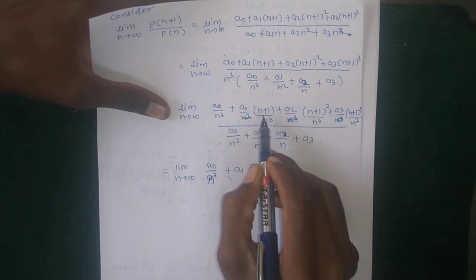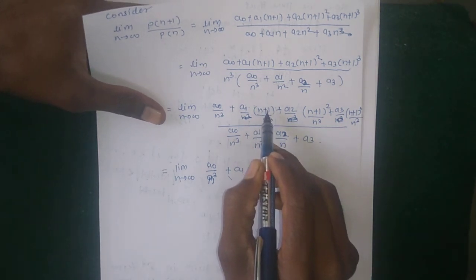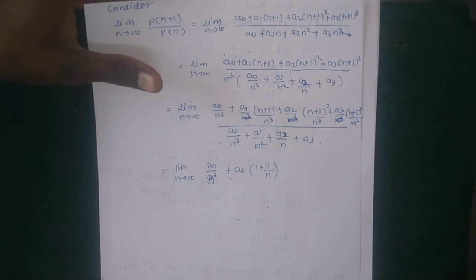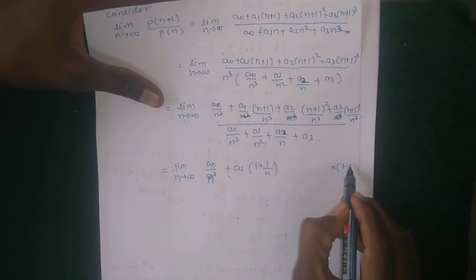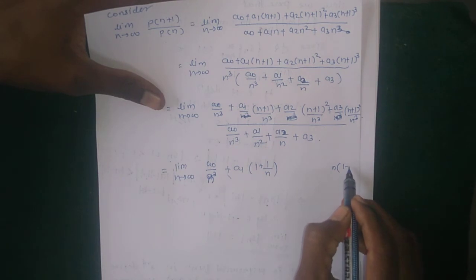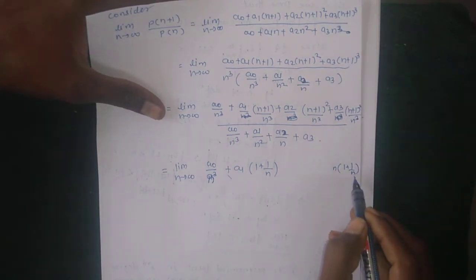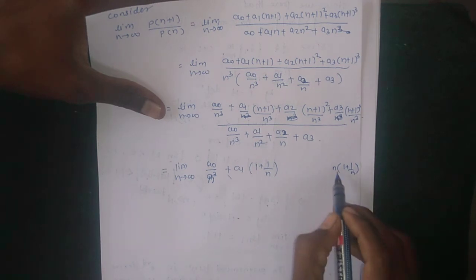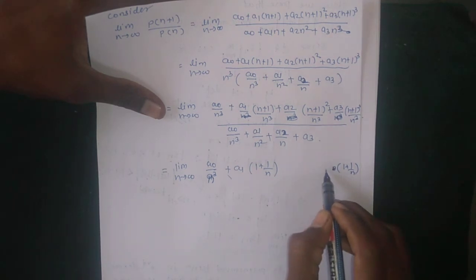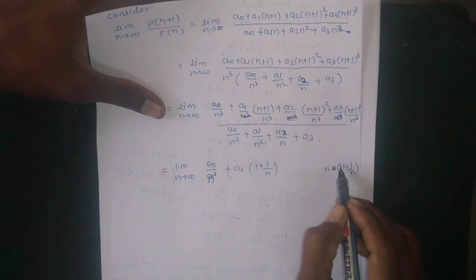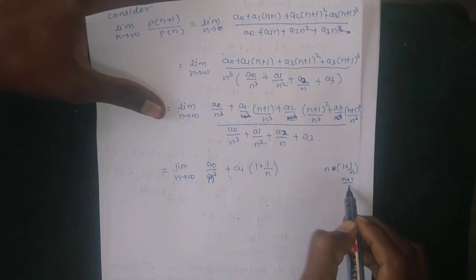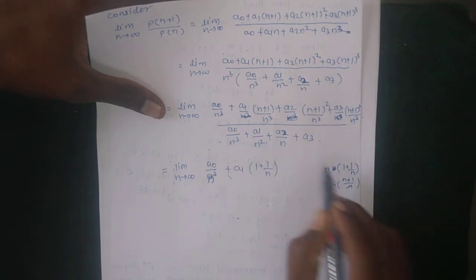So here the common term is n plus 1. How to take this common: n plus 1 is n into 1 plus 1 by n. Okay, when multiplying by this, n plus 1 divided by n, the n gets cancelled, remaining n plus 1.